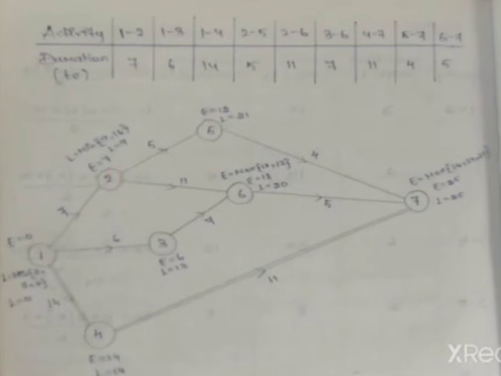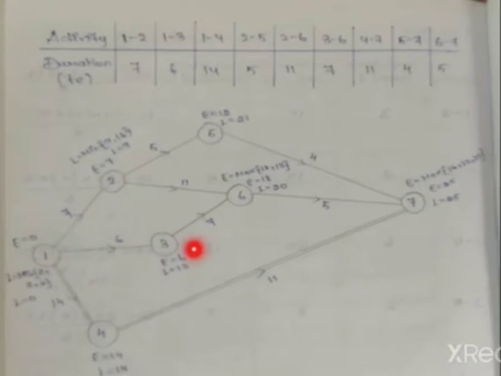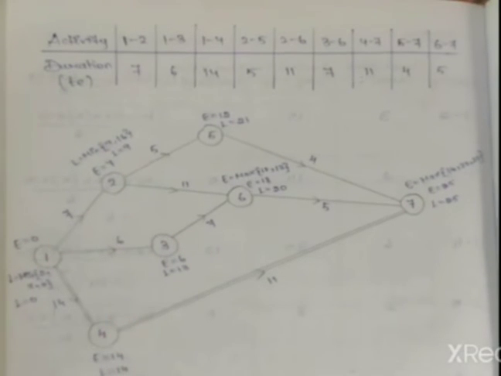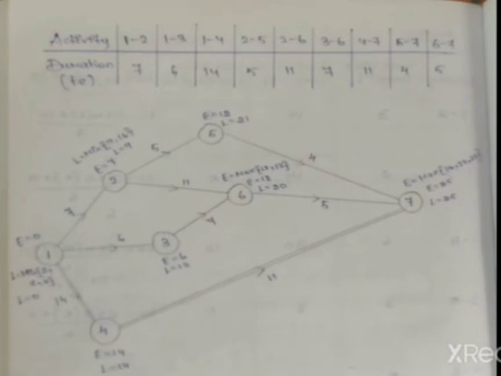So 1 to 2 will be this one, 1 to 3 will be this one, 1 to 4 is this one. The next will be 2 to 5. So 2 to 5 you have to draw like this. Next 2 to 6 you have to draw like this. 3 to 6, so you have to join this one. 4 to 7, 5 to 7, 6 to 7. All these we have to join.